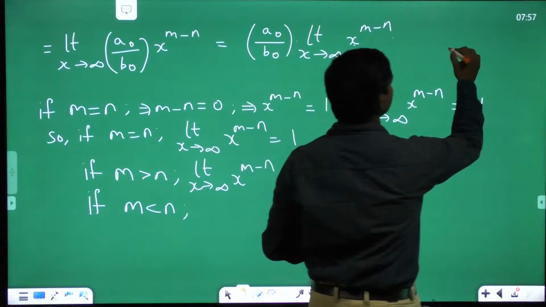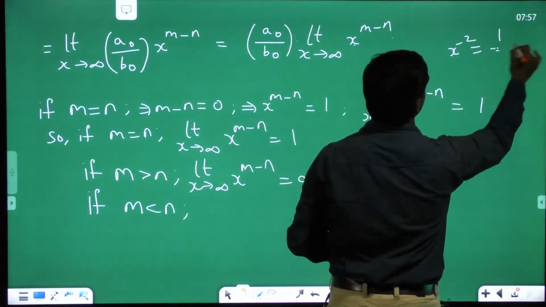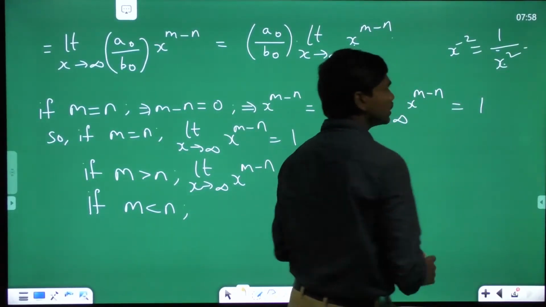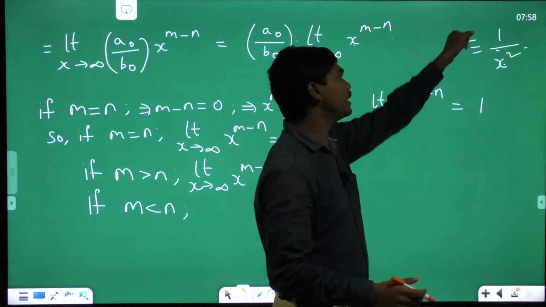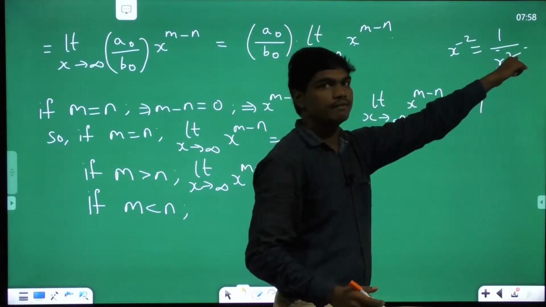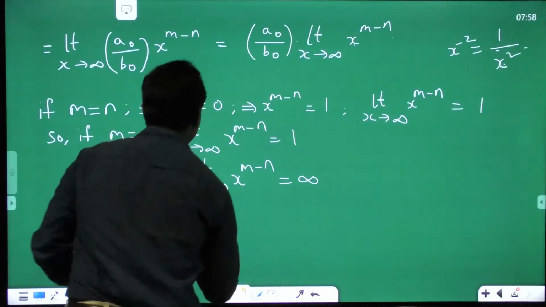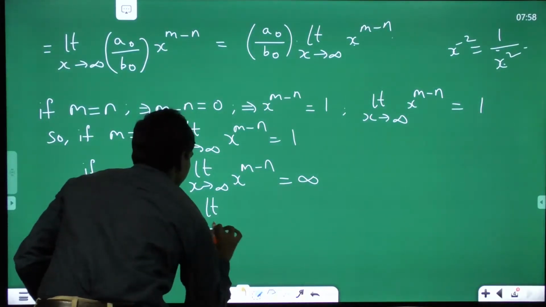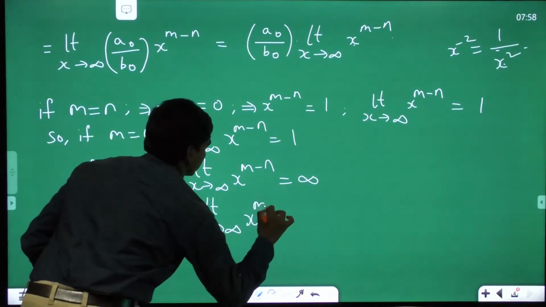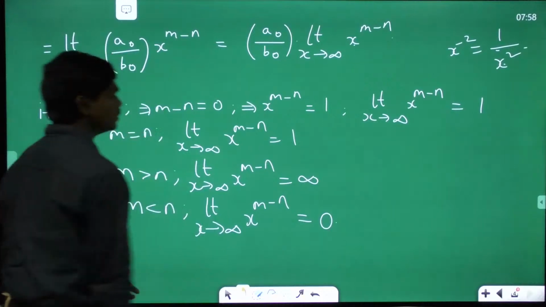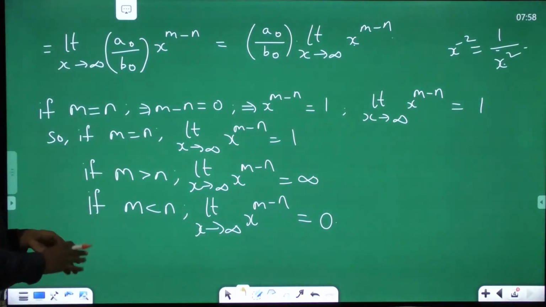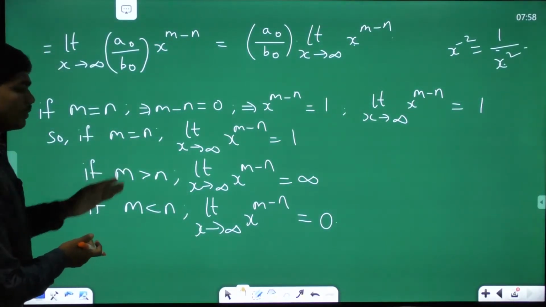For example, you will write x power minus 2 as 1 by x square, correct? In such cases, when m minus n is negative, x can be written with a positive power in the denominator, which means it is of 1 by x form. So your limit tends to 0.